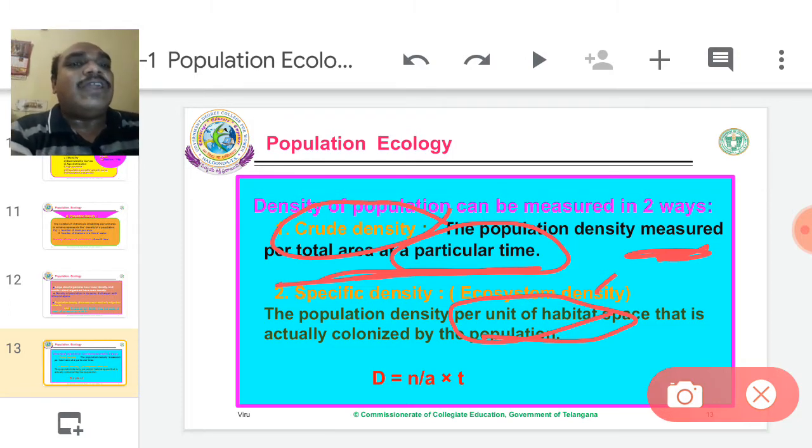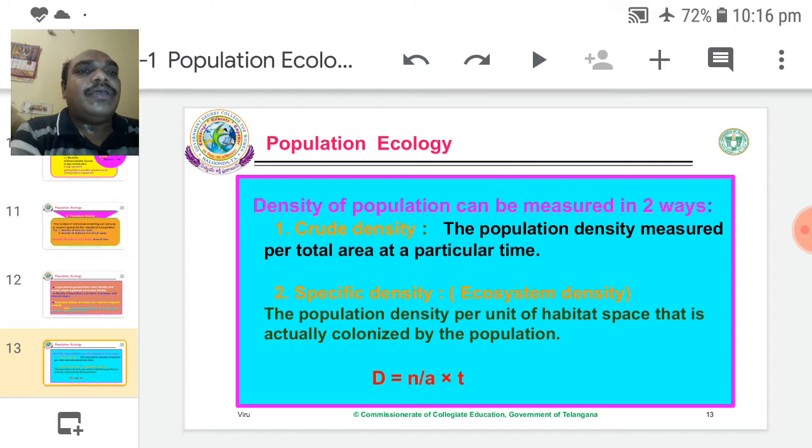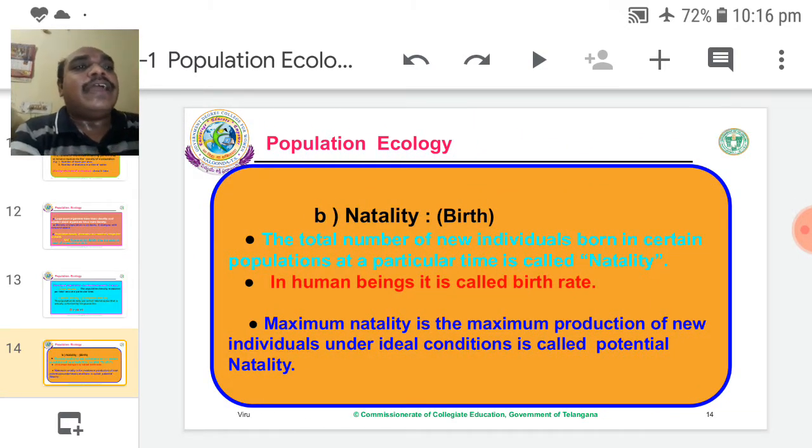It is the actual size of the population, the actually colonized population. It indicates one colony, therefore it is called specific density, ecosystem density. The two densities are measured by the principle D = N / (A × T).